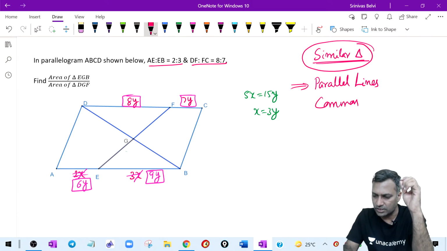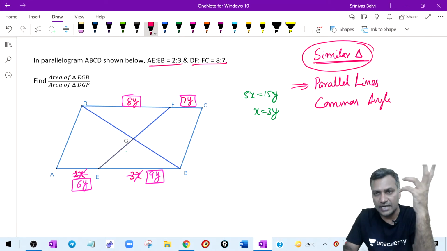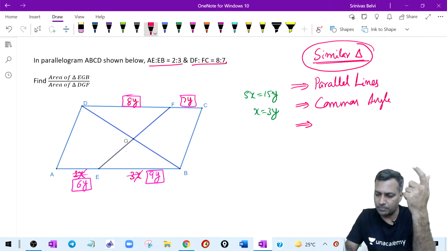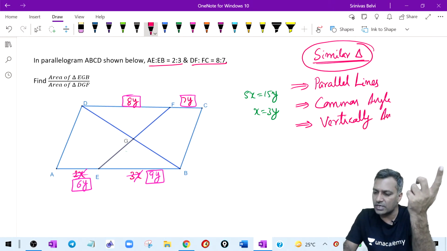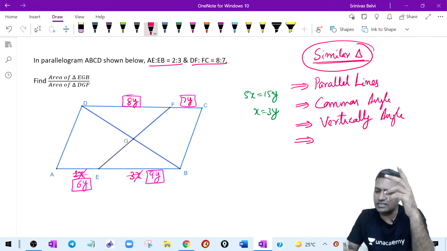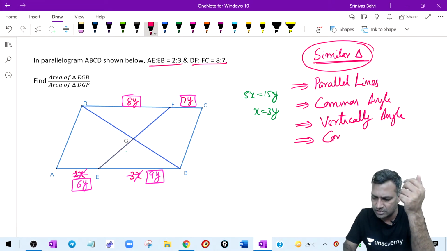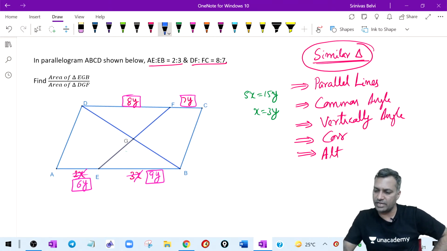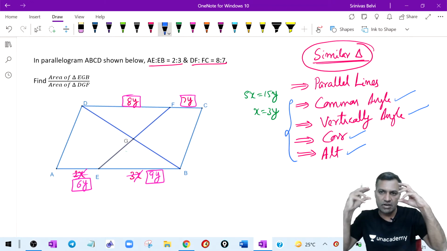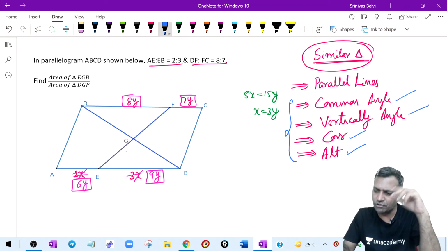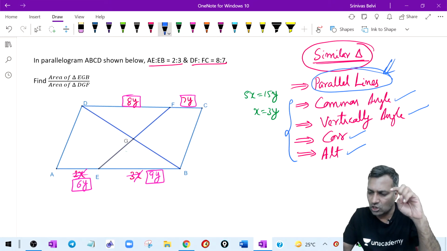These are the most important ones. Presence of common angle: you find a common angle in a diagram. We will see them as we go along. And then presence of vertically opposite angles. It's not that everything should be available in the same diagram. So these are the three important things. Corresponding angles, alternate angles, yeah, important. Basically, the angles are very, very important: common angle, vertically opposite angles, corresponding angles, alternate angles. It is more driven by angles, it's an angular study. Of course, the presence of parallel lines can also trigger that thought.